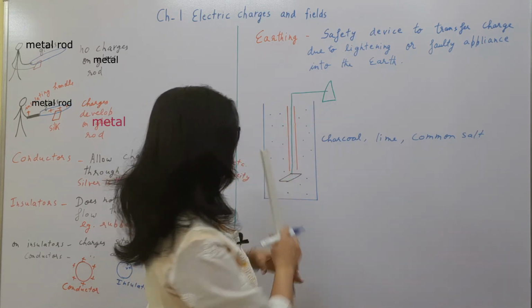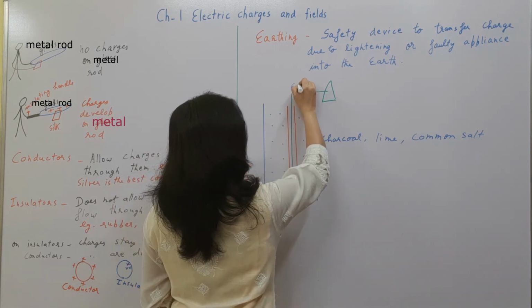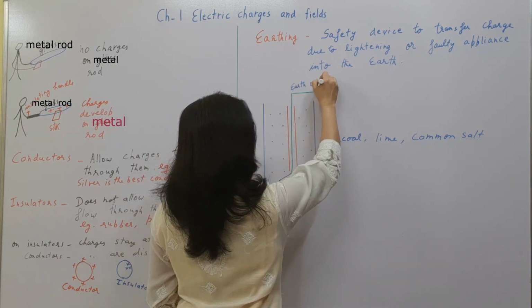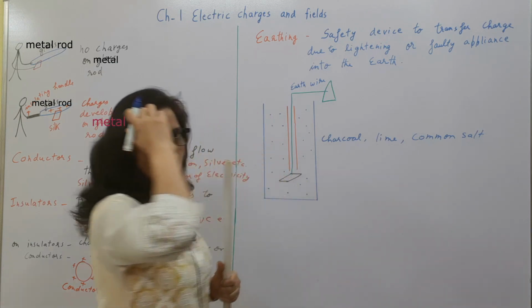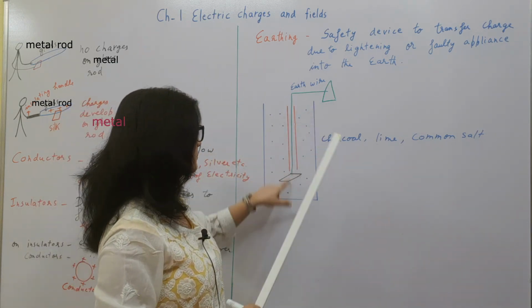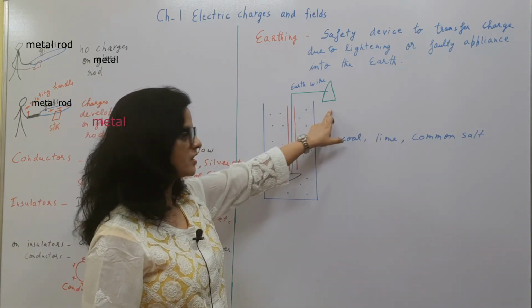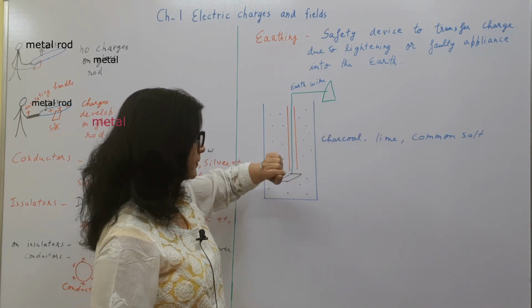And this is your earth wire, as we have just discussed. So whenever there is a leakage of charge from a faulty appliance, it passes to the earth and the person is saved from the electric shock, right?